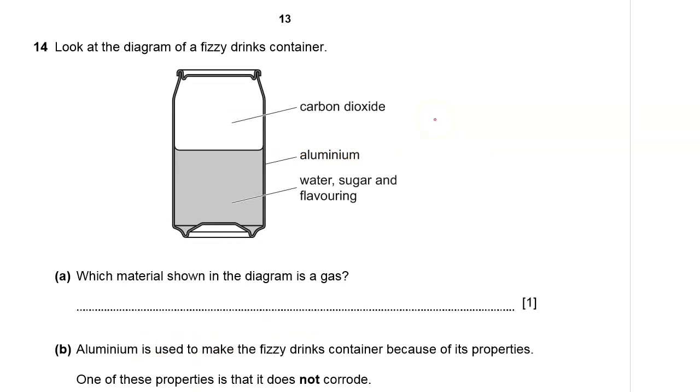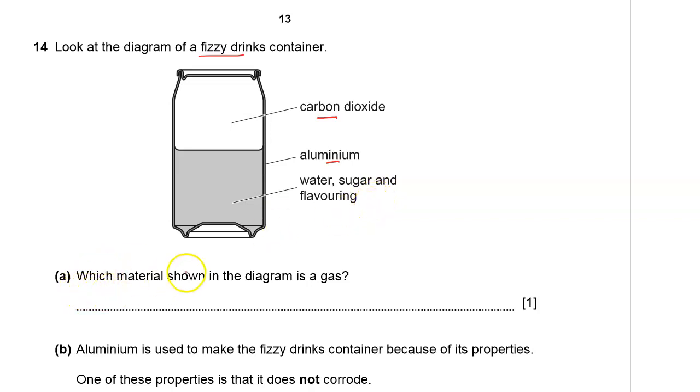Let's look at question 14. Look at the diagram of a fizzy drinks container. Of course, you would look at this as your favorite Coca-Cola canned drink. Inside we have carbon dioxide. The container is made of aluminium, and inside we have water, sugar, and flavoring. That, of course, gives you the taste of your lovely soda that you love.